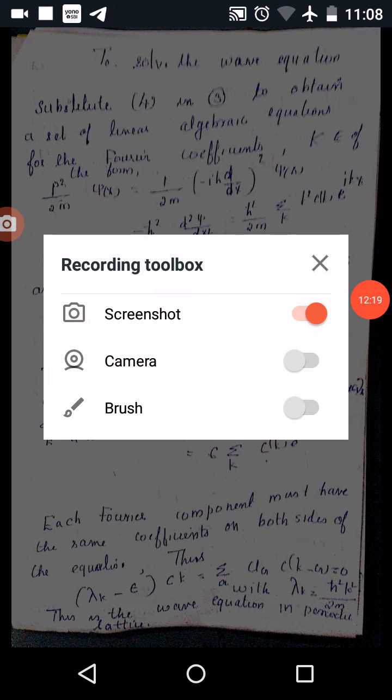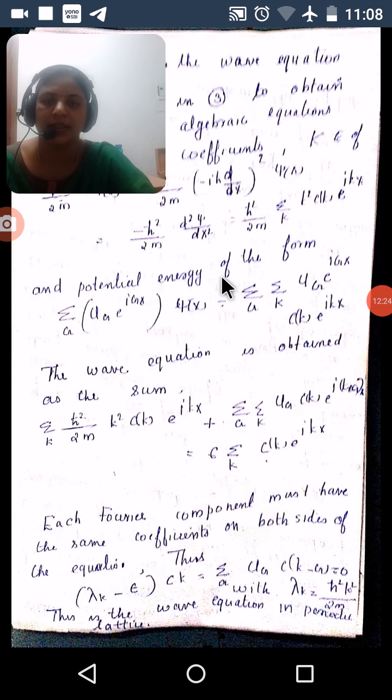Which means that the kinetic energy term, minus h cut square divided by 2m d square psi by dx square, equal to h cut square divided by 2m summation over k of k square c_k e raised to i kx.